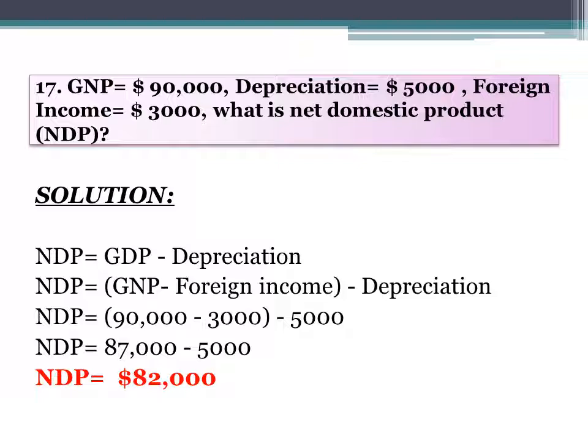We have discussed in part 1 of the national income topic that GDP is equal to GNP minus foreign income. Now the basic formula for NDP is GDP minus depreciation. In place of GDP we will put GNP minus foreign income, minus depreciation, and after that we will put the values, then we will get the value of NDP.